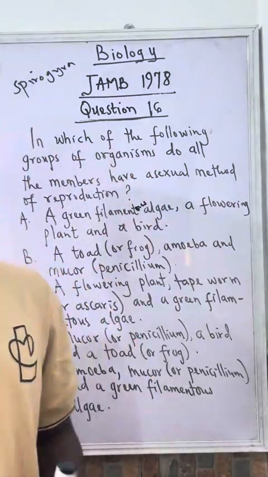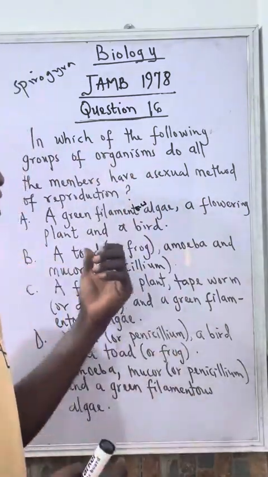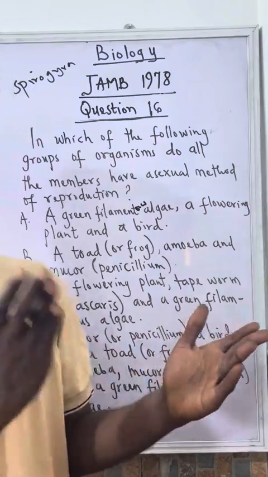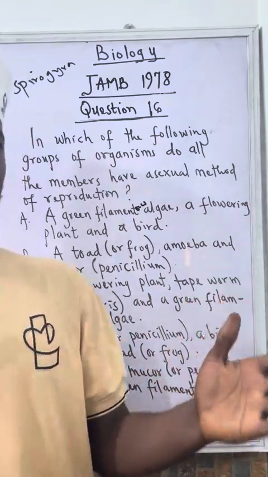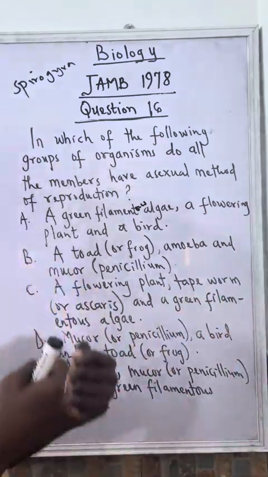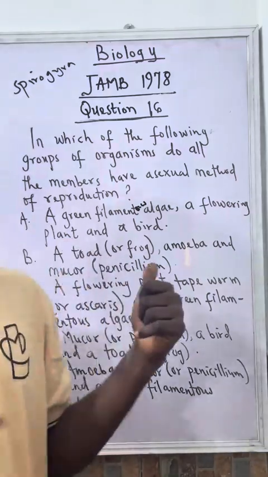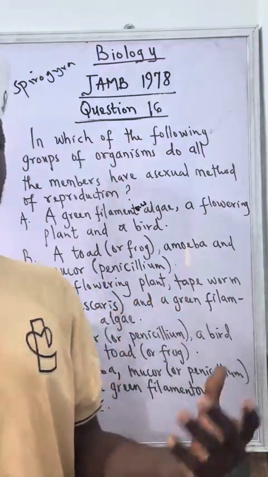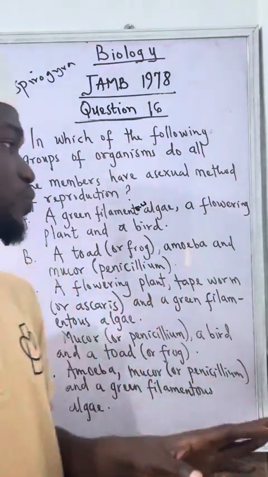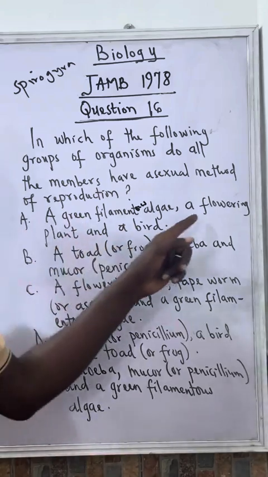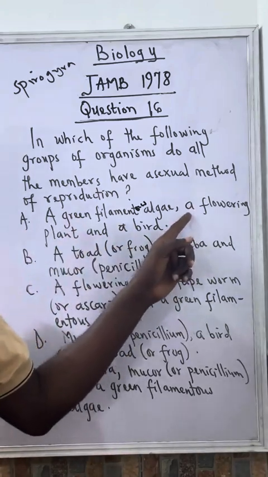The asexual method of reproduction is called fragmentation. This is where the Spirogyra will split into different fragments, and each fragment will develop into a new Spirogyra. That's asexual reproduction. The sexual reproduction is conjugation, but we are not here to talk about that. So we can still go for this. Let's go for the next option.